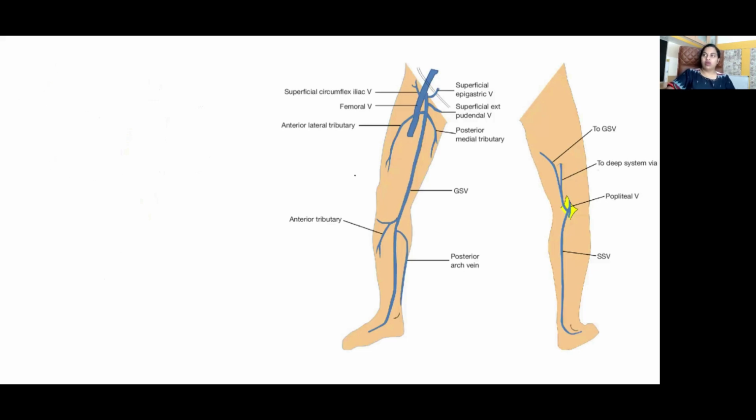The great saphenous vein is the longest vein in the body, and the tributaries of the great saphenous vein include the posterior arch vein, the anterior leg vein, the anterolateral vein of the thigh, the posteromedial vein of the thigh, which is also called the accessory saphenous vein. Before piercing the saphenous opening, it receives the superficial epigastric vein, superficial external pudendal vein, and the superficial circumflex iliac vein. But after passing through the saphenous opening, it receives the deep external pudendal vein. The deep external pudendal vein also opens into the great saphenous vein, right?